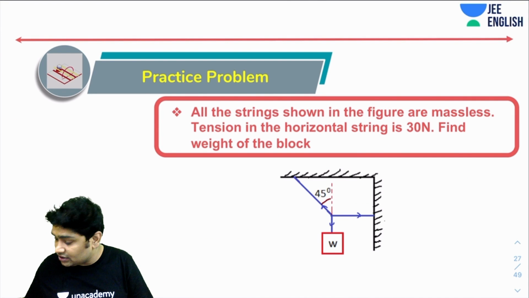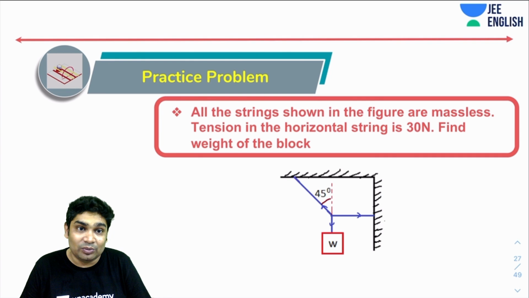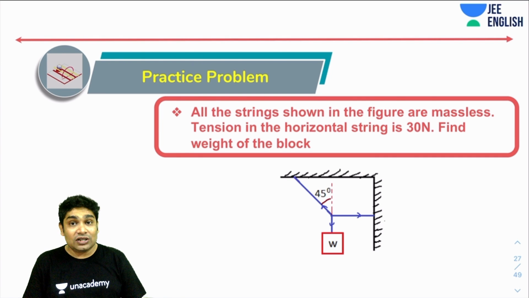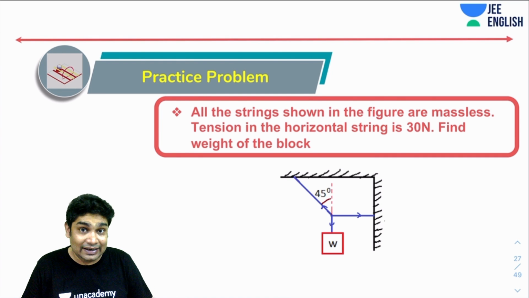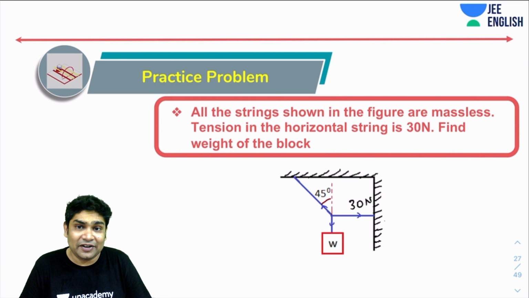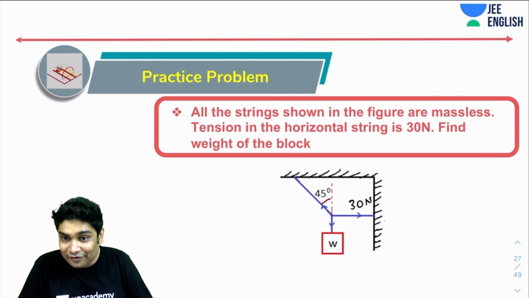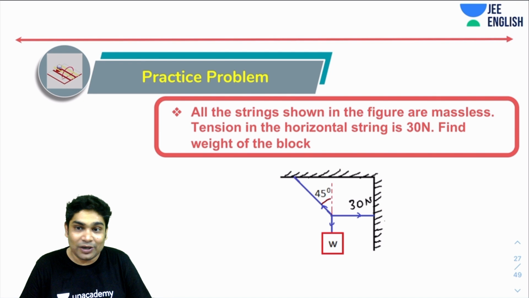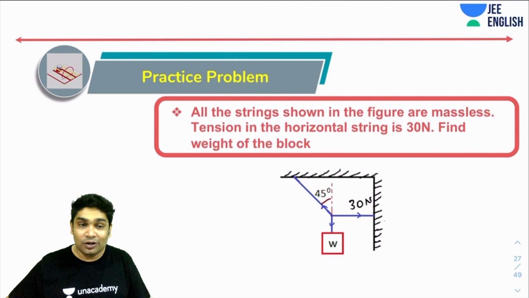So why don't we try this with a practice problem? Here you've been told that all strings shown in the figure are massless and the tension in the horizontal string is 30 Newton. You have to find the weight of the block. Tension here is 30. I'll probably wait for 2 minutes for you to solve this. Trust me, 2 minutes is more than sufficient to get the answer.